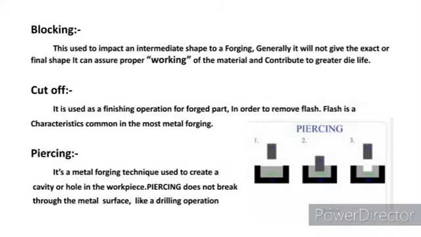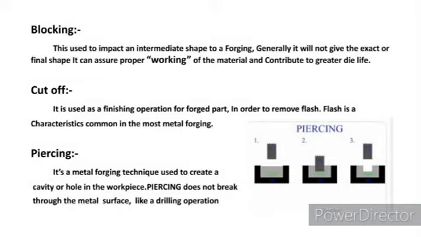Blocking. Generally, blocking will not give the exact finished shape we need, but it contributes to great die life, and it shows how the finished product will look. Otherwise, blocking can be explained as a die making process.